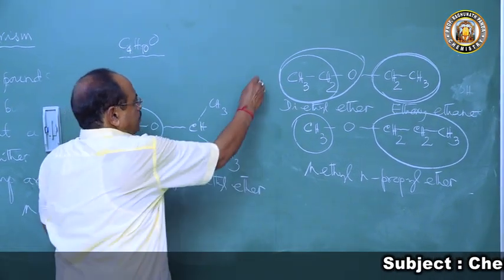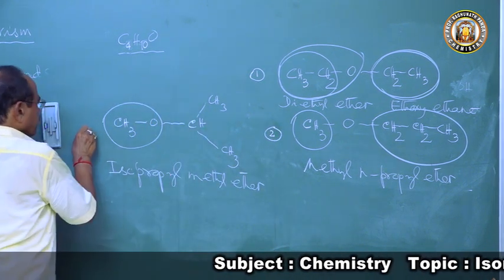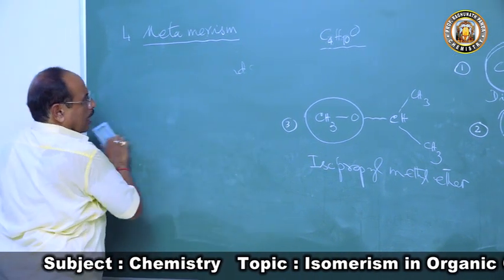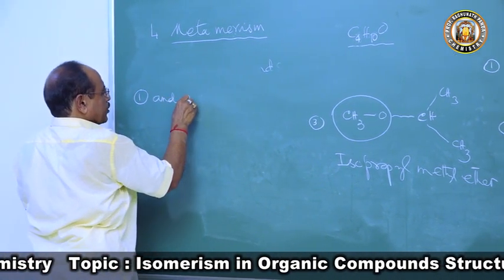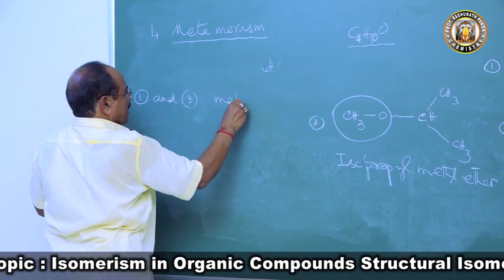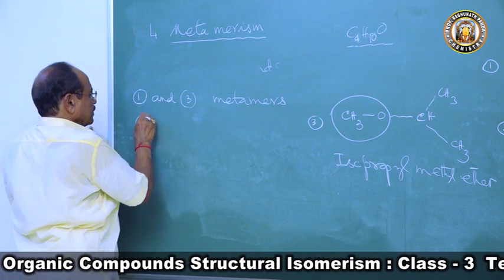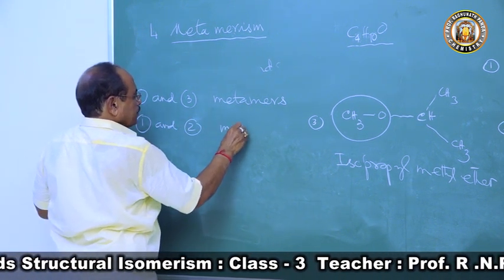If you number them, 1, 2, 3. So what will be this? 1 and 3 are metamers. 1 and 2 are metamers.